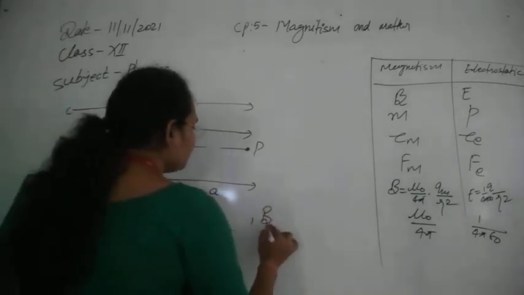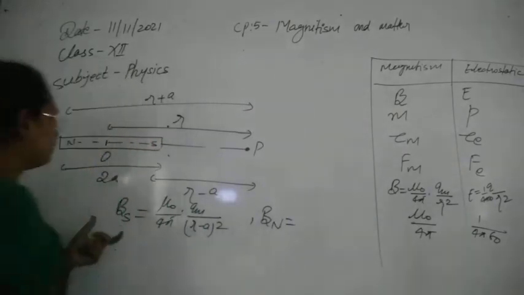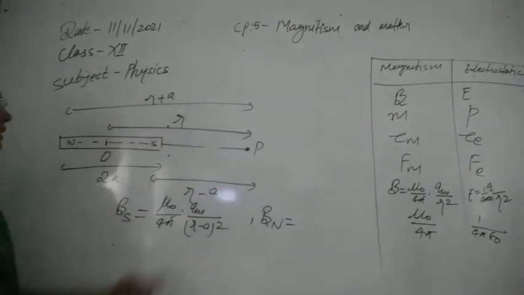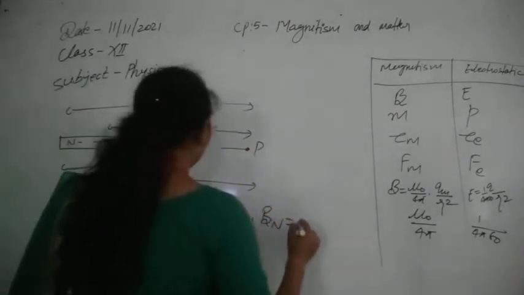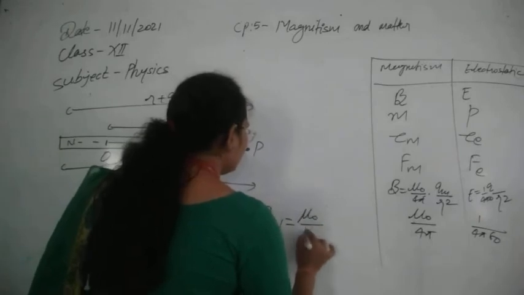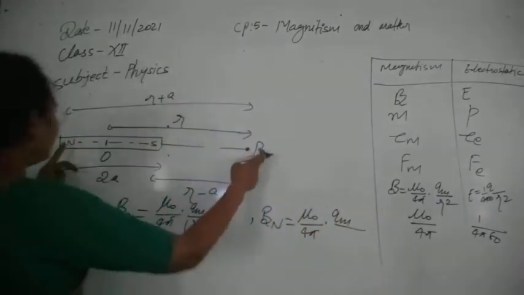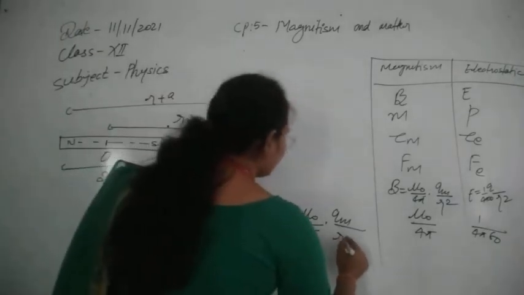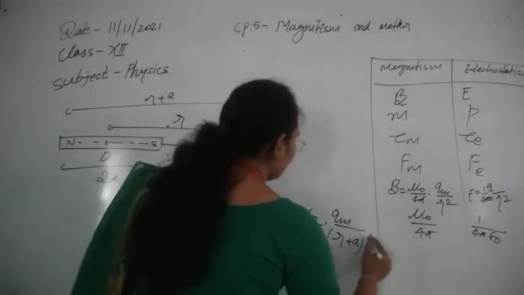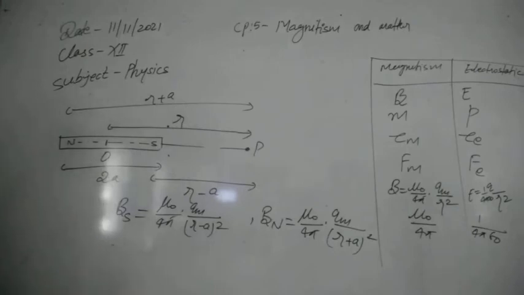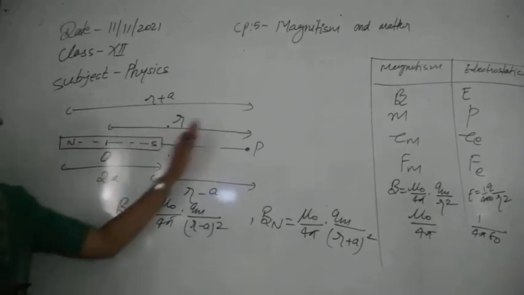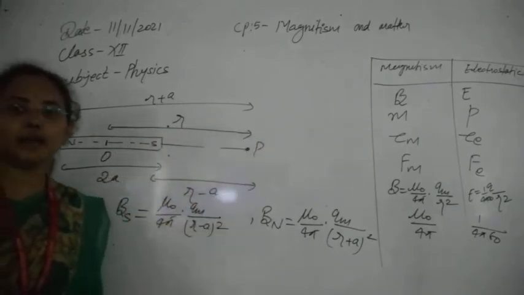Similarly due to the north pole, the value of the field is mu 0 upon 4 pi qm divided by the distance between these two points, that is r plus a, whole square. So due to these two poles separately we have calculated the magnetic field.